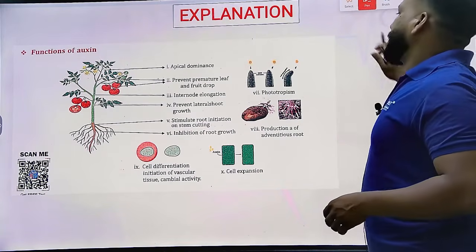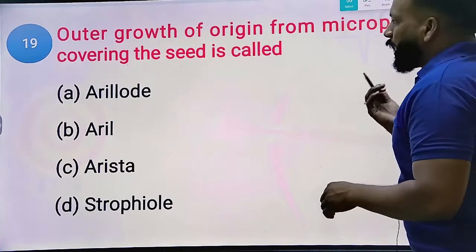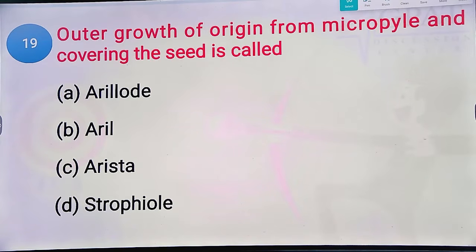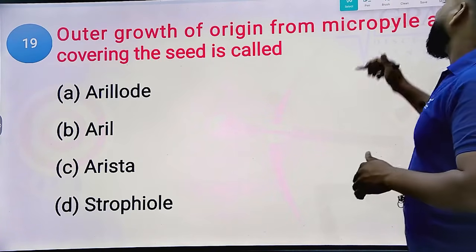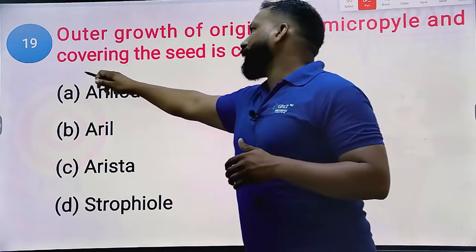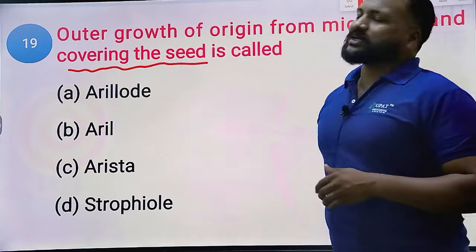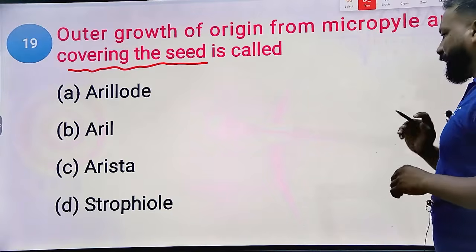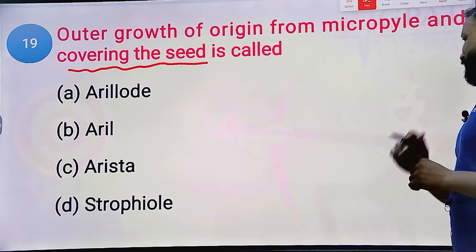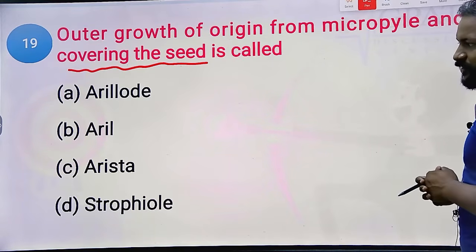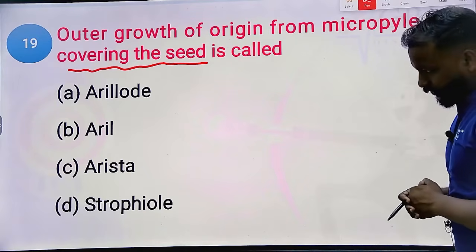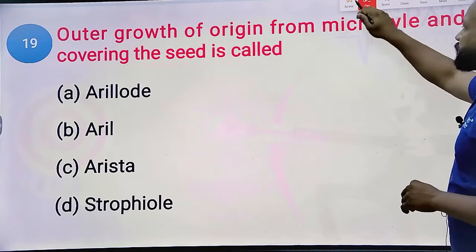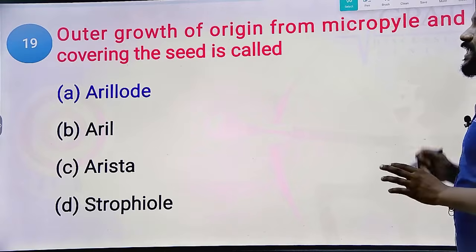Next question: the outgrowth originating from the micropyle and covering the seed is called, only one best example for this. Options: stropiole, arista or aril. Undoubtedly, option A is correct.